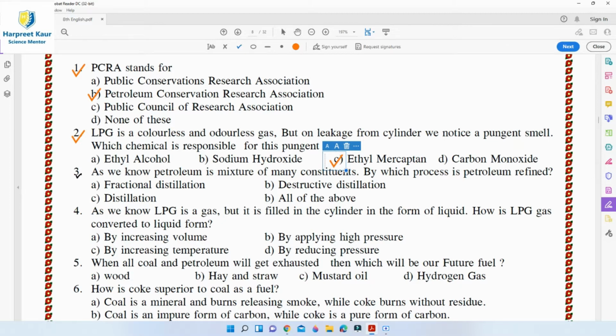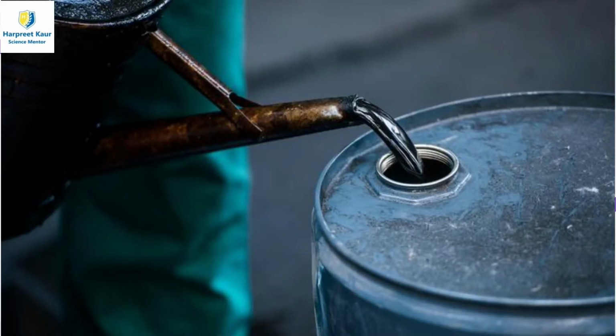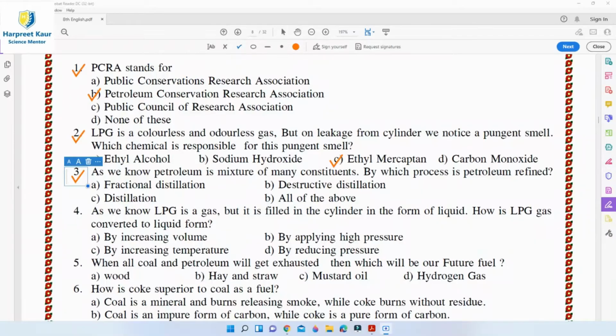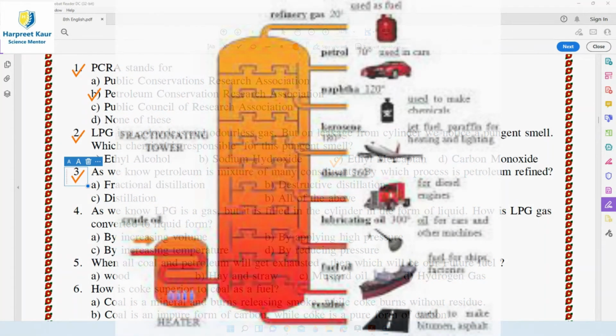Then question 3. As we know, petroleum is a mixture of many constituents. By which process is petroleum refined? The crude petroleum oil is a complex mixture of solid, liquid, and gaseous hydrocarbons. Hydrocarbon means the compounds made up of hydrogen and carbon. So before petroleum can be used for specific purposes, it has to be refined. Refined means it has to be purified.